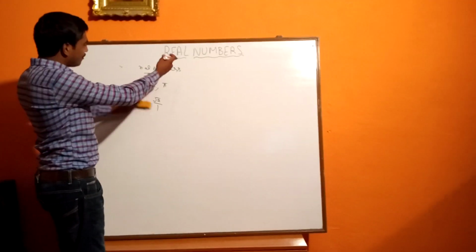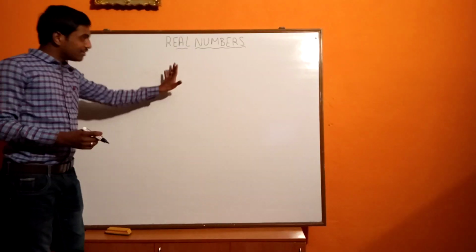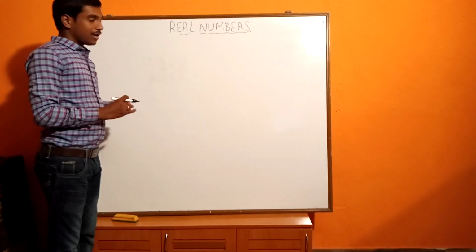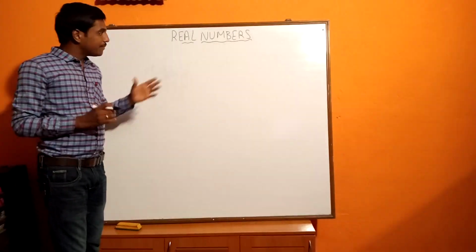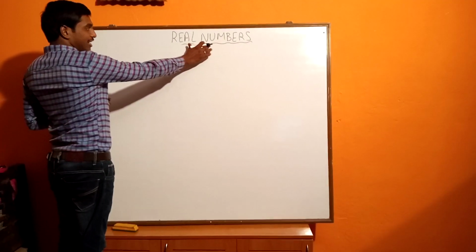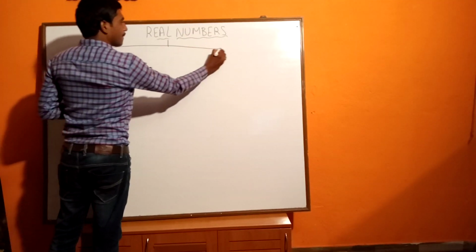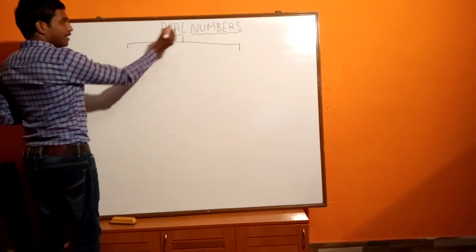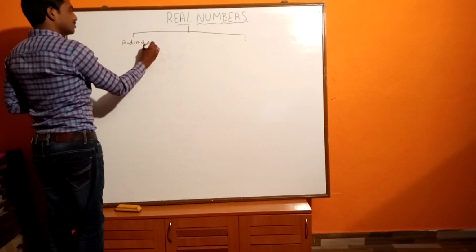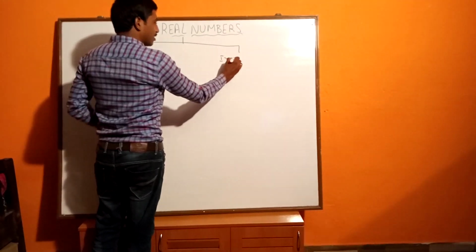Now when we want to know about real numbers, the name real number is given because if you can represent any number on the number line, the real number line, then we call those numbers real numbers. Real numbers means rational numbers plus irrational numbers together.